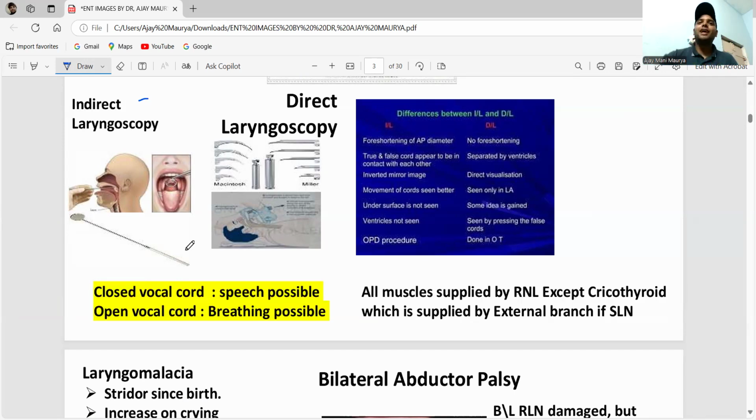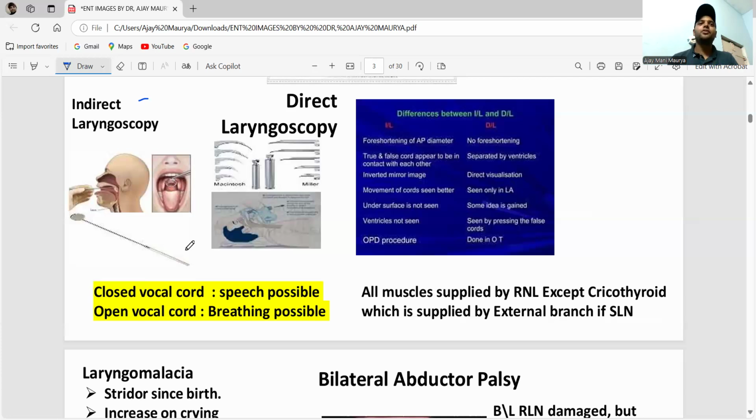So if a person keeps speaking continuously, the vocal cord remains closed, and that's why there is a breathing problem. That's why I have to take rest.